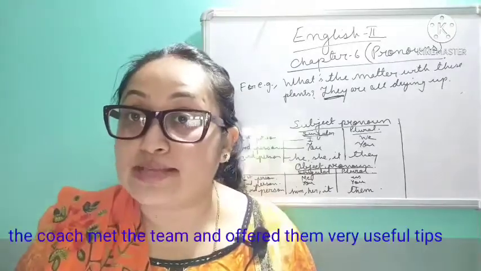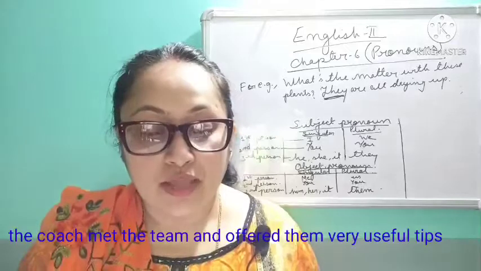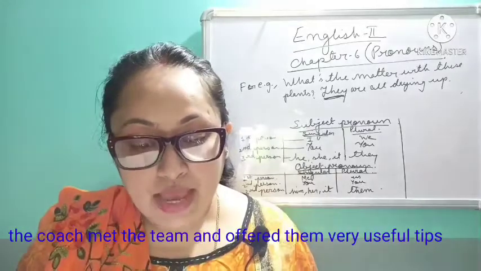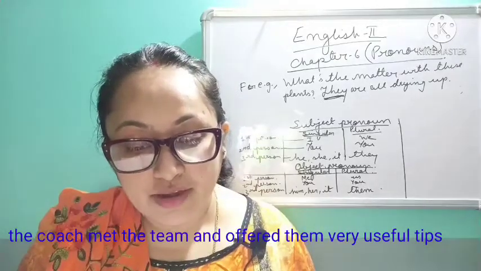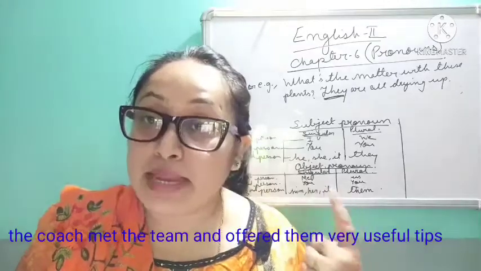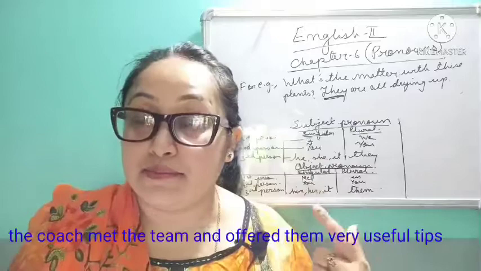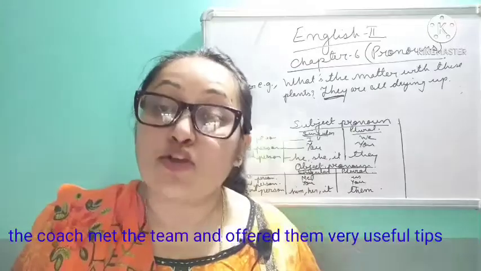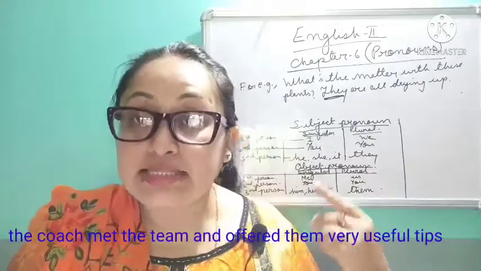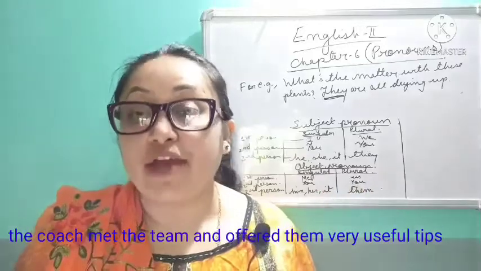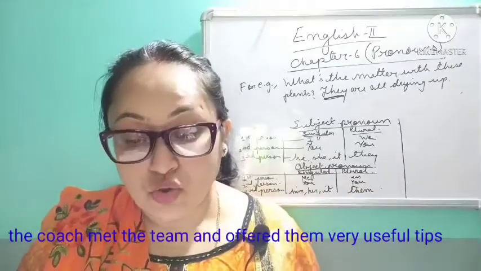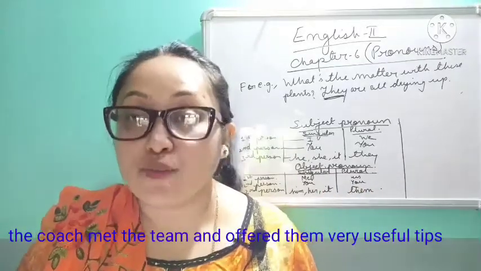Again, what is now an example of an object pronoun? The coach met the team and offered them very useful tips. The coach met the team, all the class of the team. And offered them. What did he offer? The coach offered the team very useful tips. So them will be the object pronoun here.